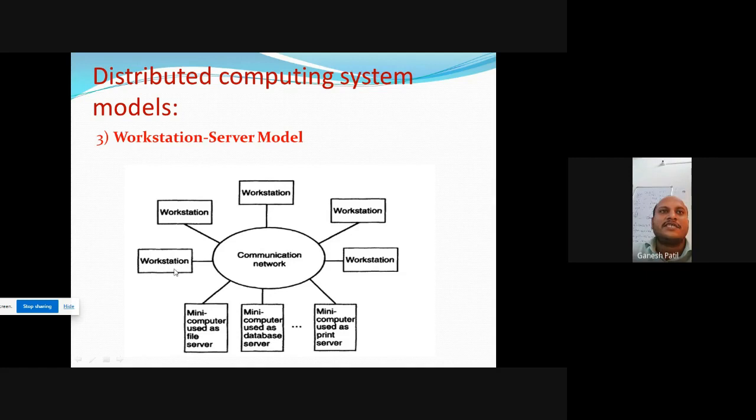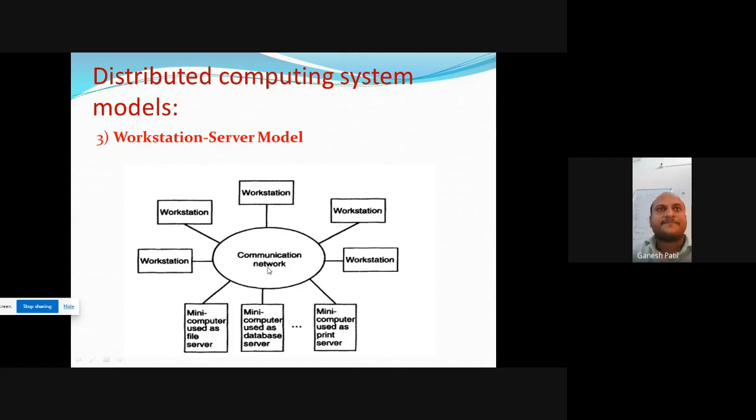This is the workstation. In my computer, I have typed google.com. This request is sent to the Google server via this communication network. If the Google server is in Pune or Mumbai, it takes this request and gives the reply to me, sitting in the project lab.